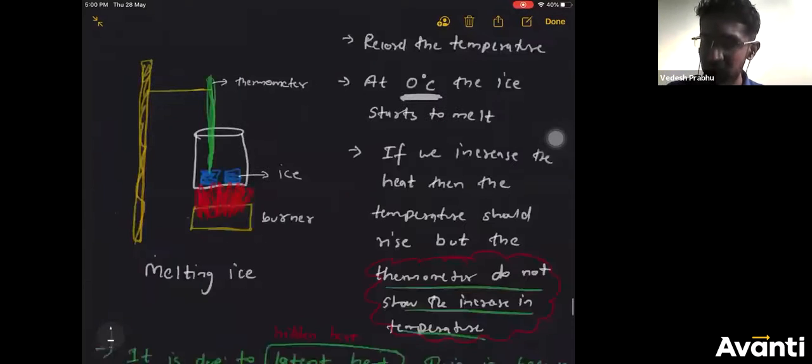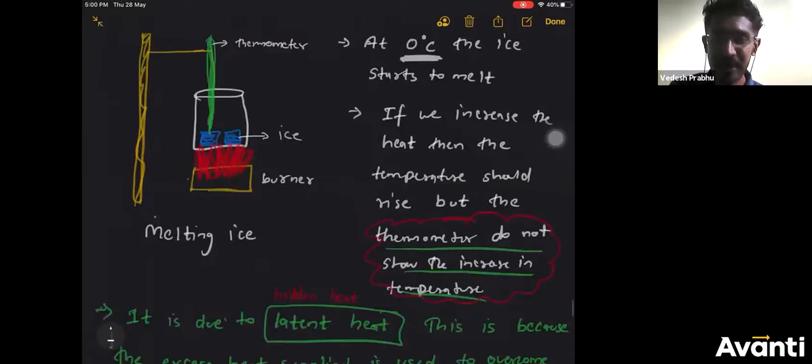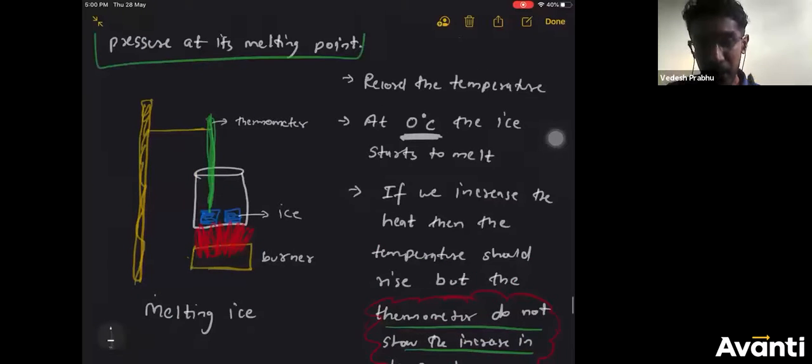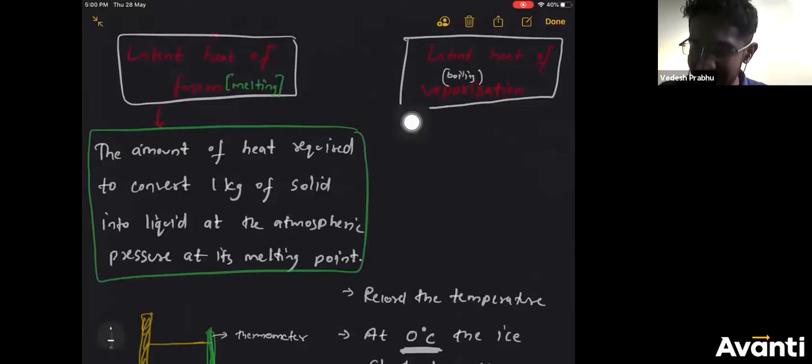Same experiment that I did now, if you do it for boiling of water, that is, take the beaker, put water and heat it such that at 100 degrees Celsius the water begins to boil, at the boiling point also, until all the water particles are converted into steam, the temperature will not rise, because of latent heat. Same concept, same idea is also applicable at the boiling point of water. Okay, and that is our latent heat of vaporization.